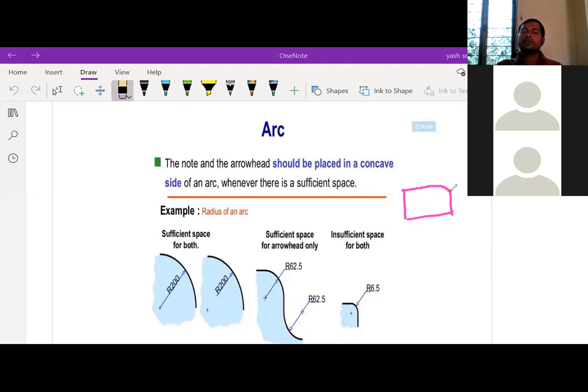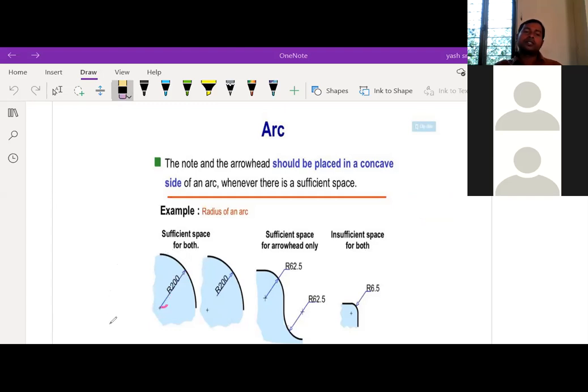For example, to represent this arc, you should draw some light lines with the pencil at some angle, and take this point, and draw the vertical extension line like this, and put an arrow like this. It represents here R200. R is nothing but radius. So why is it radius?